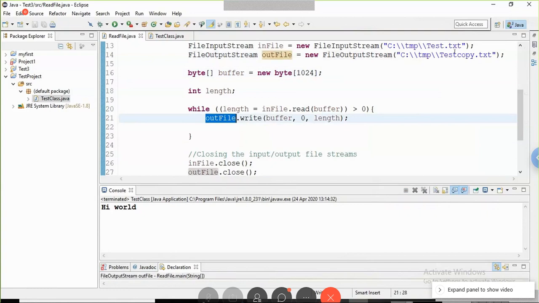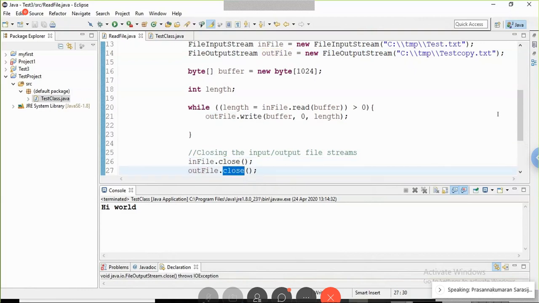That will repeat as long as the number of characters read is greater than 0. When it reaches 0, the process will stop. Finally, you have to close both files.